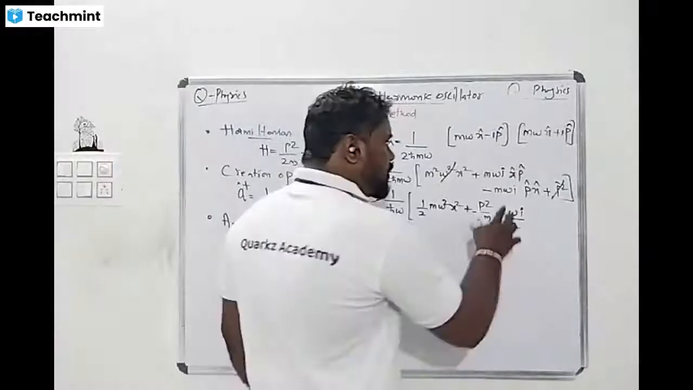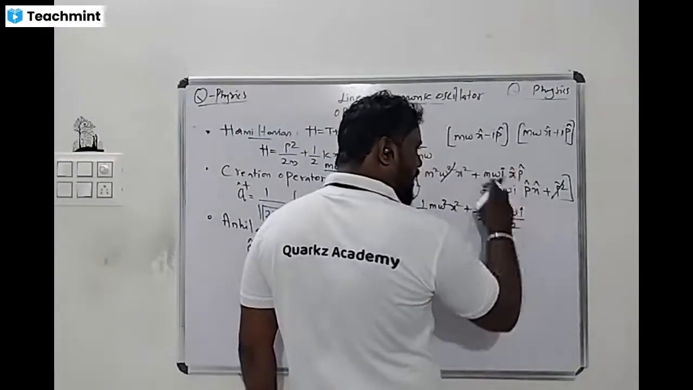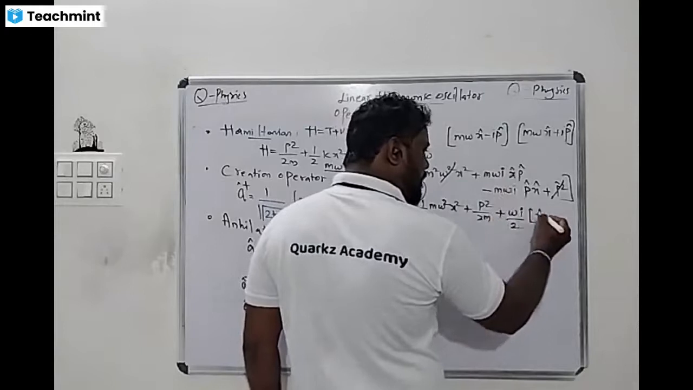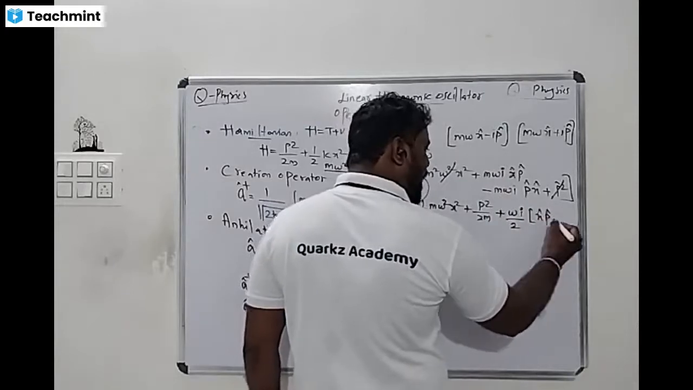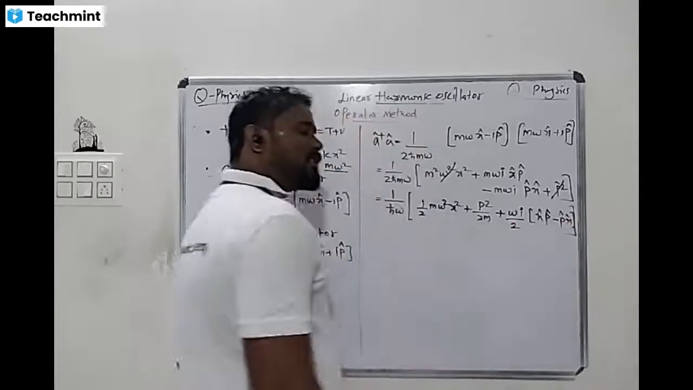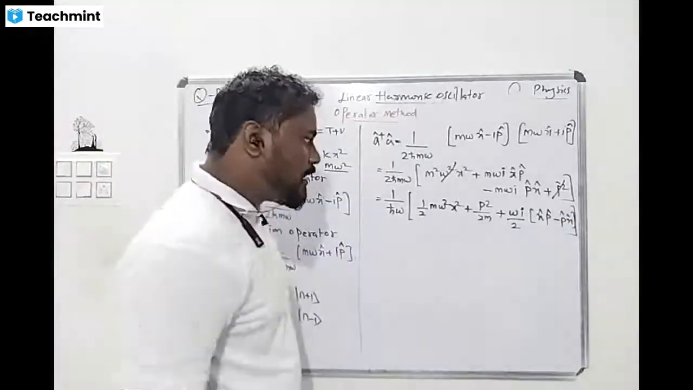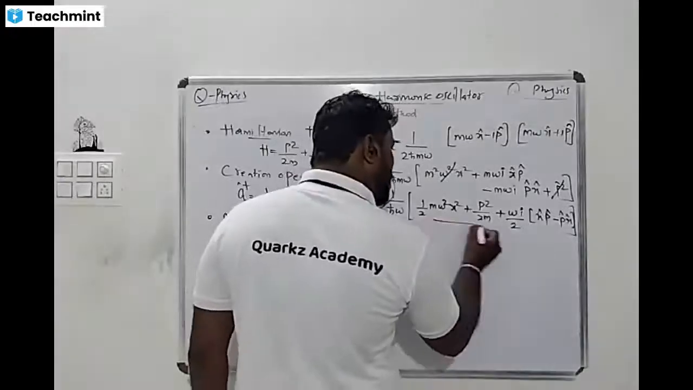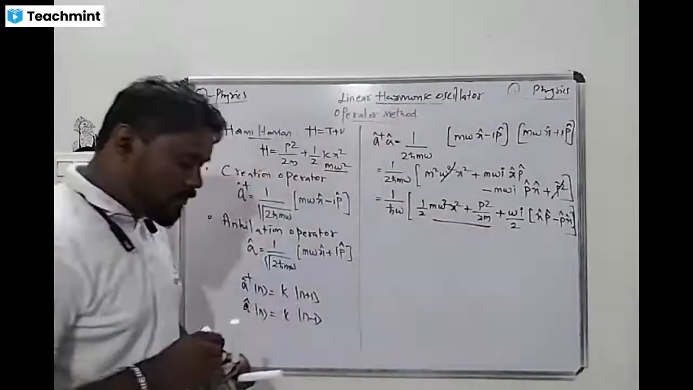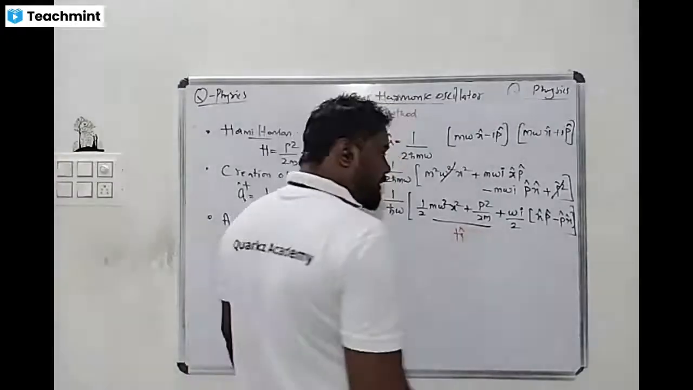Okay, next one. Yes, sir. So now, look here, I took m omega i, m will cancel. What do we get here? x cap p cap minus p cap x cap. Yes or no? Is it clear? Everyone? So what can we write here? What is this one? Hamiltonian. This is nothing but a Hamiltonian. This is a very important thing.